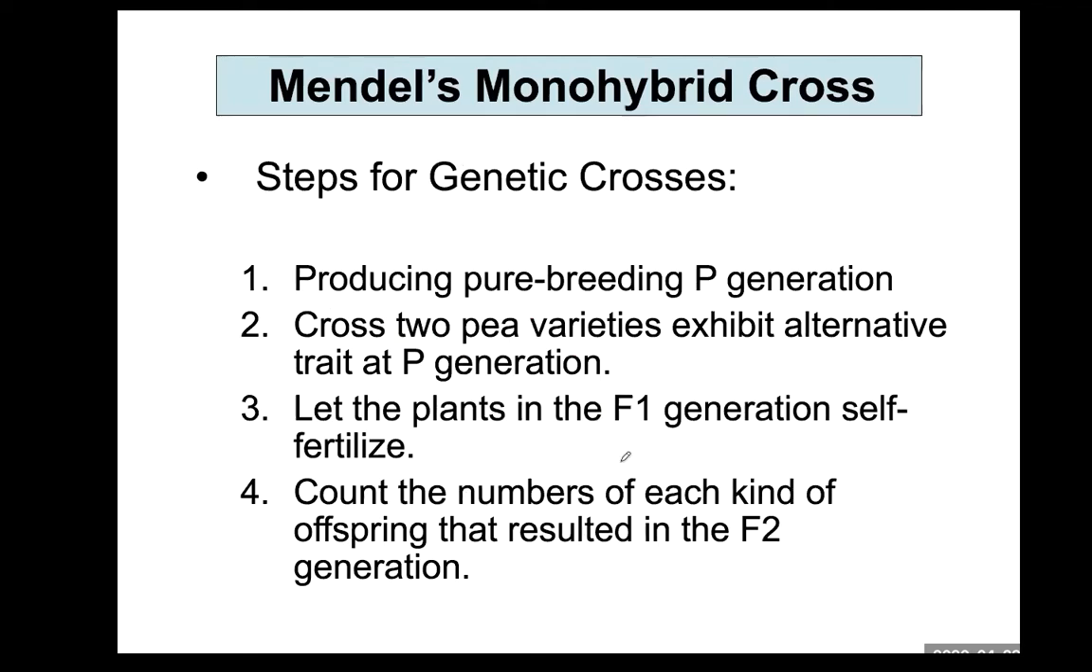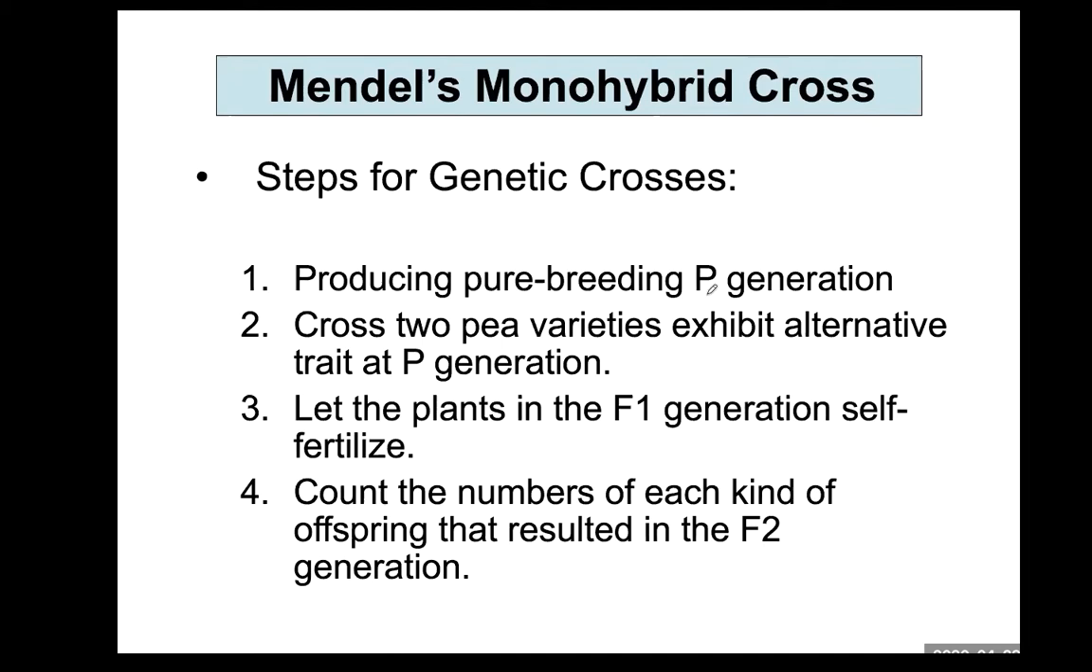Now, Mendel proposed two laws. The first law is the law of segregation. This law of segregation can be explained by a monohybrid cross. First, producing